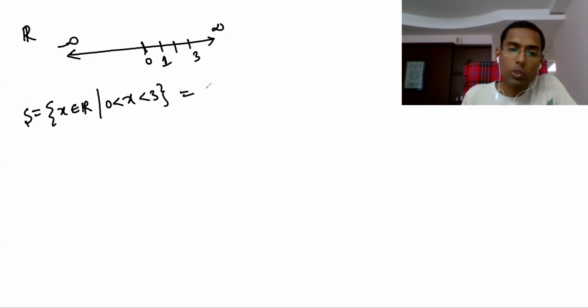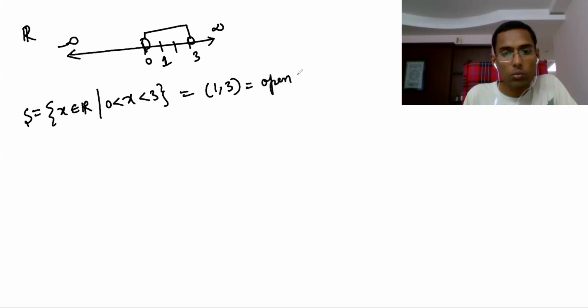The set of real numbers from 0 to 3 you cannot list, so in short form you write the interval, (0, 3). Here 0 is not there, 3 is not there, only what is between 0 and 3 is there. This is called an open interval.